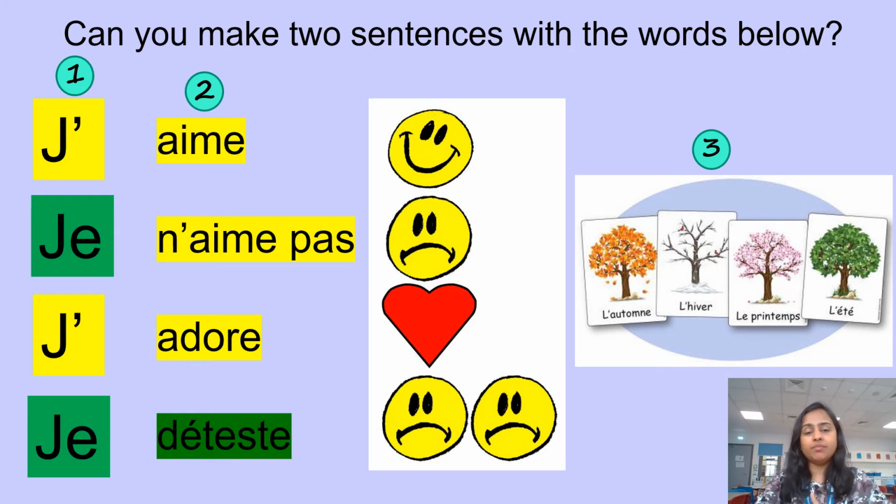But when you say j'aime, je n'aime pas, j'adore, je déteste, you need to use also the seasons on your right. You can just say j'aime l'automne, or j'aime l'hiver, or you could say j'aime le printemps, or finally you could also say j'aime l'été. So it's up to you. You can pick the sentence starters from here and add the seasons on your right, and make a lovely sentence. Challenge takers, you can make 4 sentences. The rest of you can do 2 sentences. That's fine, okay? When you come back to school, I'll be checking your work.